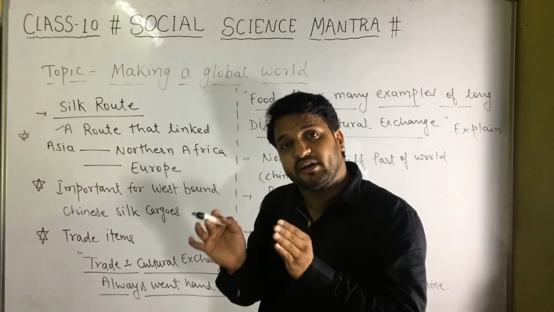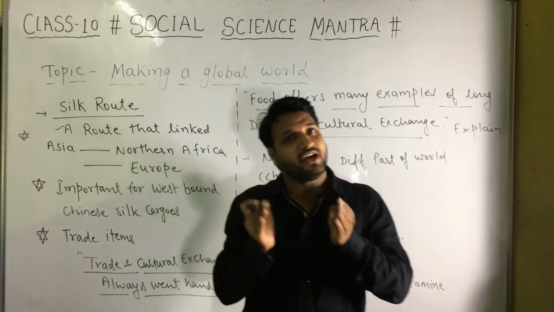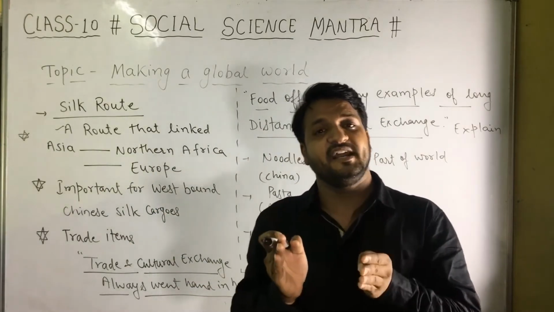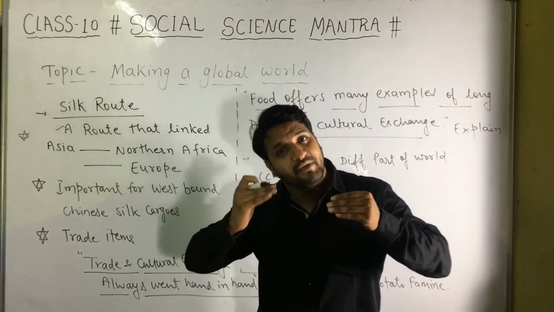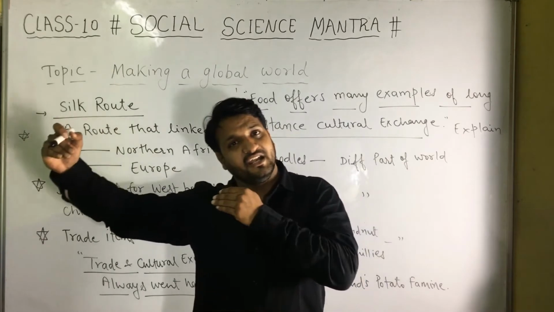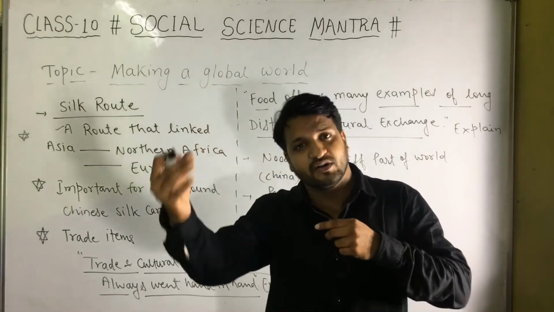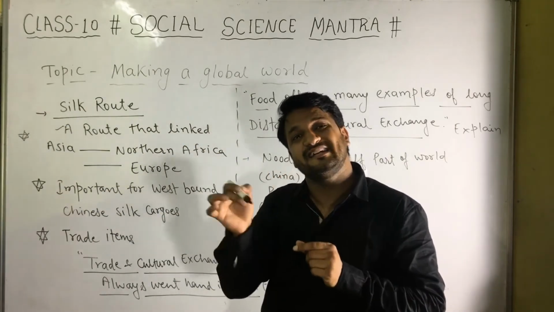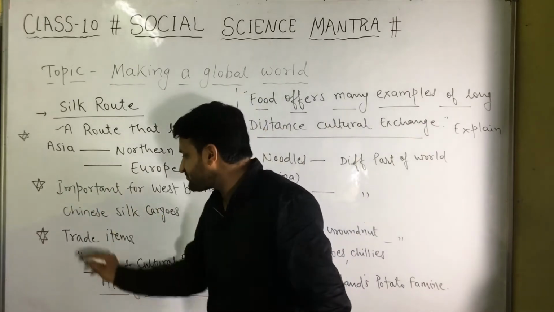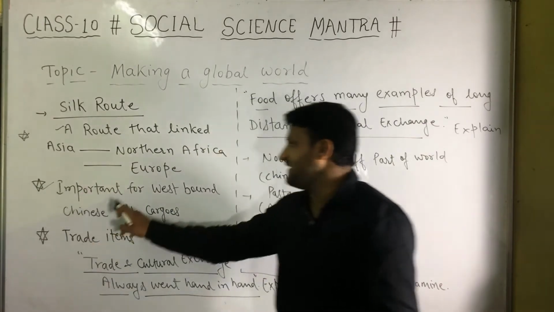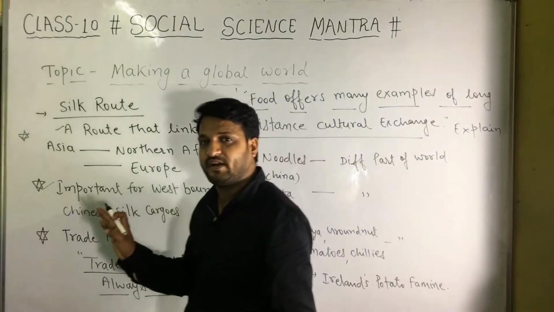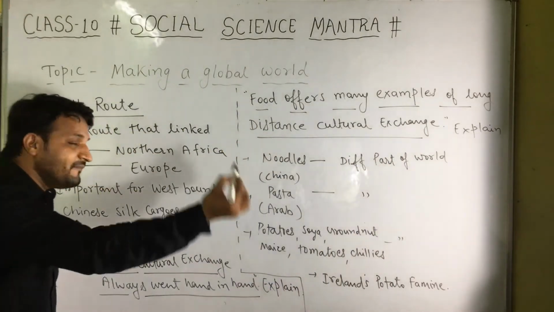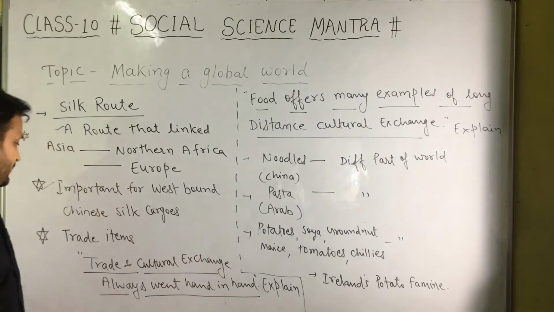Because of the trade, and importantly it was used by the Chinese silk cargoes, those who travelled by this route. During their journey the silk spread over the route, and that is why it got its name, the Silk Route. That is why it is important for westbound Chinese silk cargoes, those who used to travel to the western side through this route.